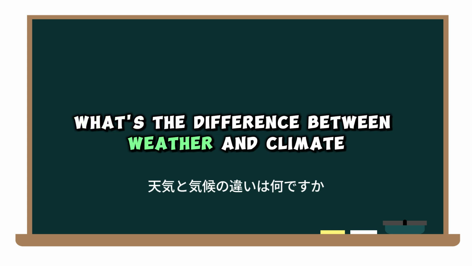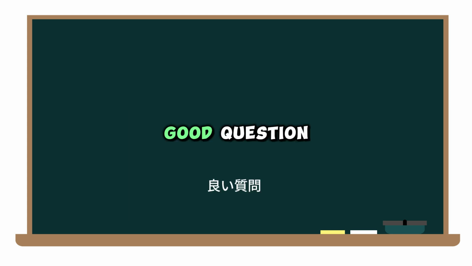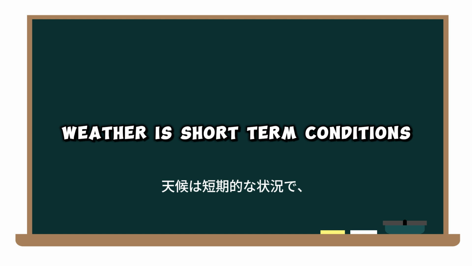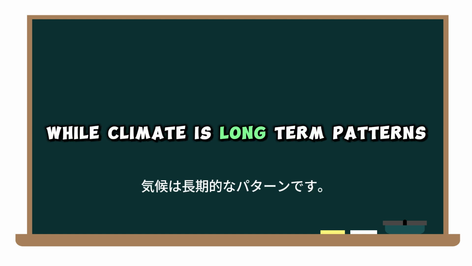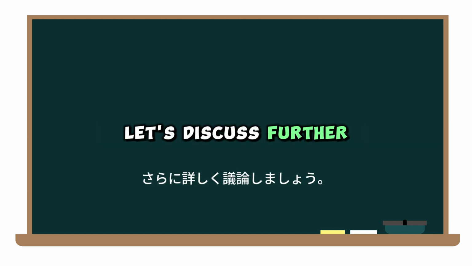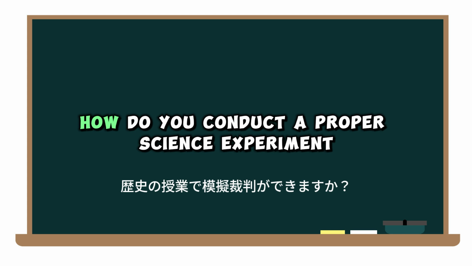What's the difference between weather and climate? Good question. Weather is short-term conditions, while climate is long-term patterns. Let's discuss further.